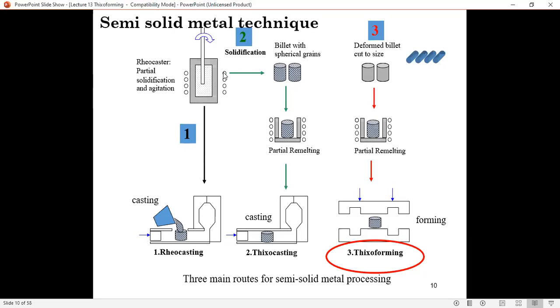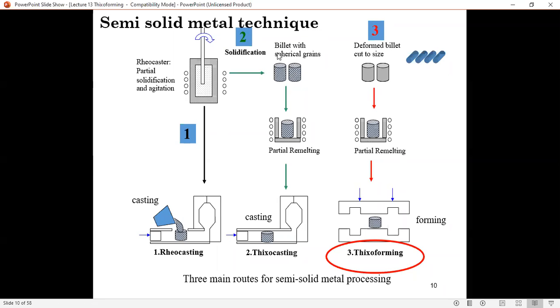But if you want to form a Thixo slurry material, then you solidify it in the form of a billet. This billet will no longer have a dendritic structure; it will have a spherical grain structure.